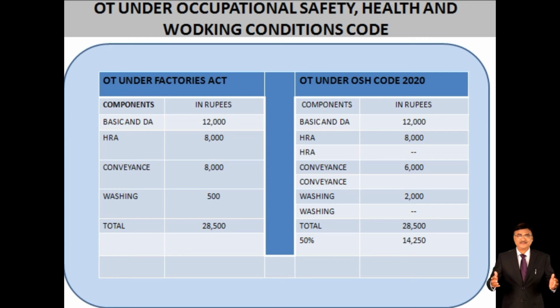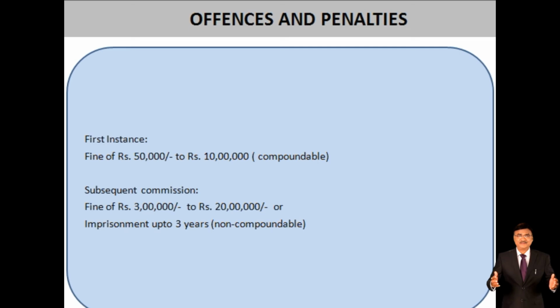Here also the 10-year compensation will be decreased, because earlier it was given on the full wage and now it will be decreased. This is not so impactful from the employer's perspective, but it will be a loss for the employees who are going to receive retrenchment and closure compensation.